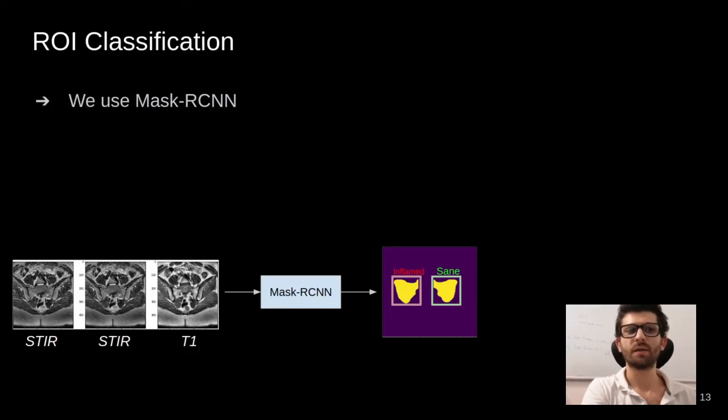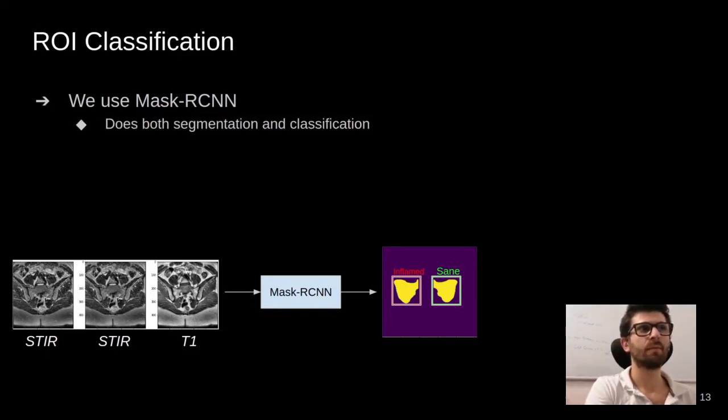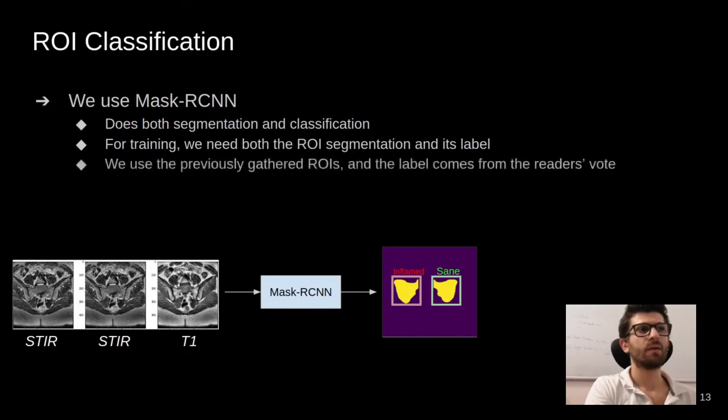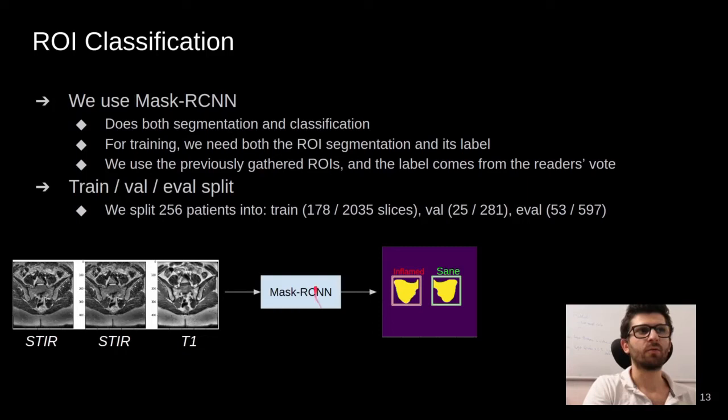The ROI classification is done with the Mask RCNN. As it does both segmentation and classification, for training we need both the ROI segmentation and its label. Therefore, we use the previously gathered ROIs and the label comes from the reader's vote. The train test split is as follows, with 178 people to train with 2,035 slices. And for validation we have 25 and 281, and for evaluation we have 53 and 597.